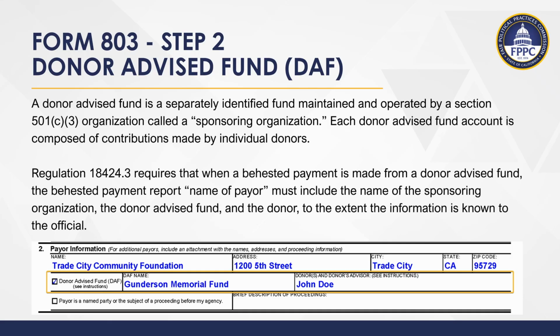FPPC Regulation 18424.3 requires that when a behested payment is made from a donor-advised fund, the name of the payor must include the name of the sponsoring organization, the donor-advised fund, and the donor, to the extent the information is known to the official. If you have questions about these terms, please see the Form 803 instructions for additional information. Please remember to check the box if it is a donor-advised fund and complete the required fields.